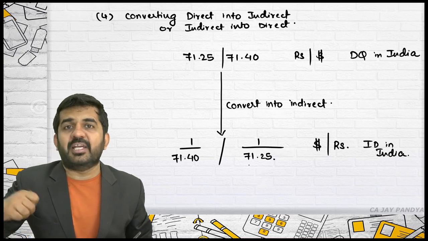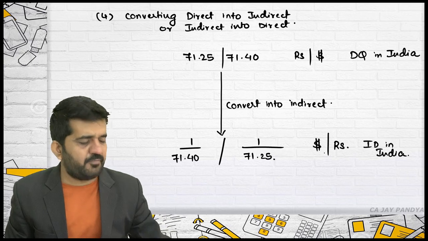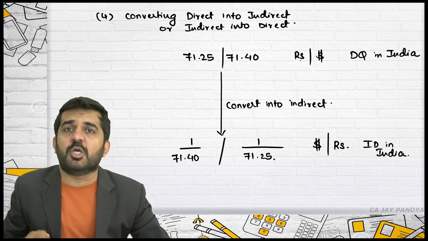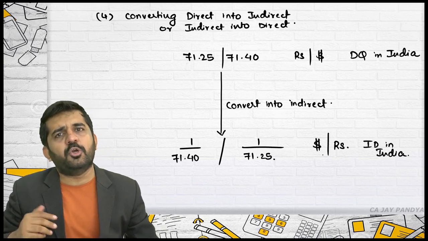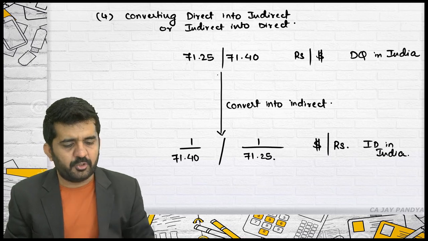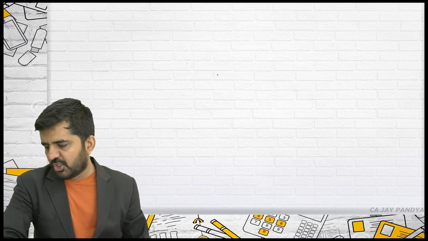Sir, how to convert indirect into direct? The same formula will be used. If you want to convert rupees per dollar into dollar per rupees, the same process is used. If this was dollar per rupees and you want to convert it into rupees per dollar, the same process will be used. Converting direct quote into indirect quote. Then we went to the fifth point, which is cross currency.